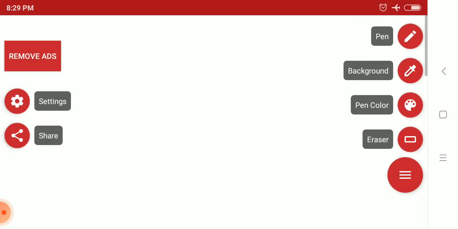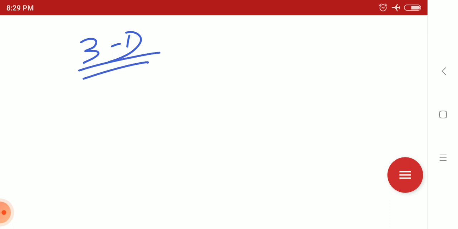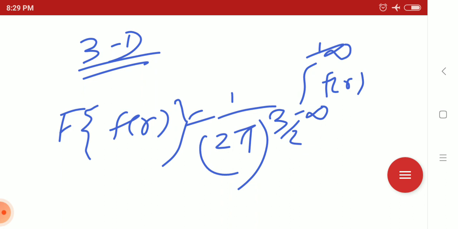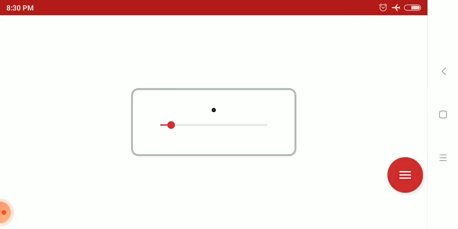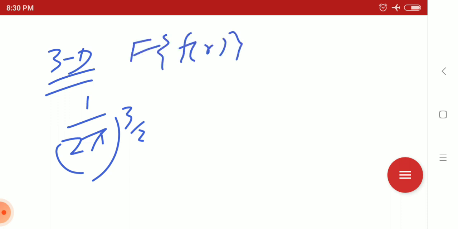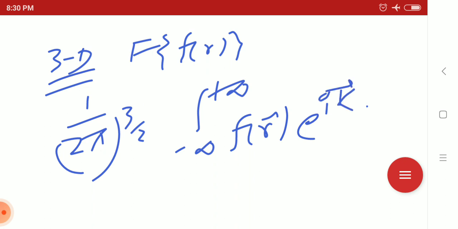What will the general definition of the Fourier transform be in the 3D case? In 3D, the Fourier transformation will be 1 by 2 pi whole to the power 3 by 2, integration from minus infinity to plus infinity, f of r vector, e to the power i k dot r, d tau.